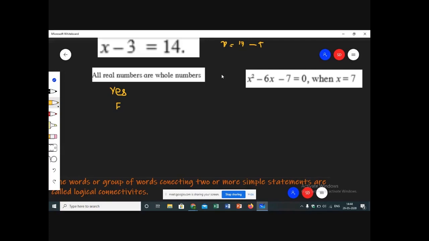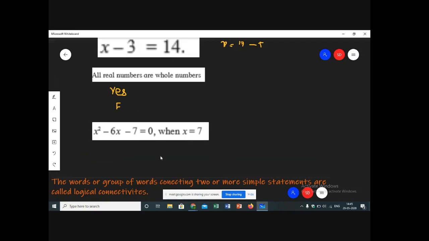Very good. Now can you tell me the next question which is given to you all over here? Now what is this? Is this a mathematical statement or an open sentence? Please solve it and tell me. See, you all don't have to even solve this. Whenever such an equation is given, and in the question itself they have given us the value of x, that time they have declared the value of x. So it is a declarative sentence, which means it is a mathematical statement.